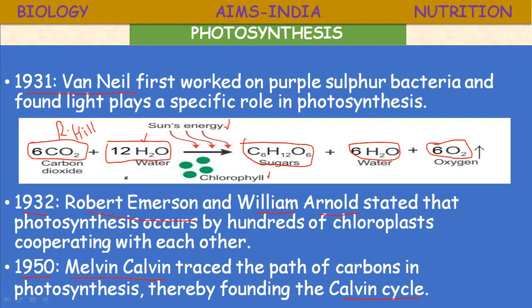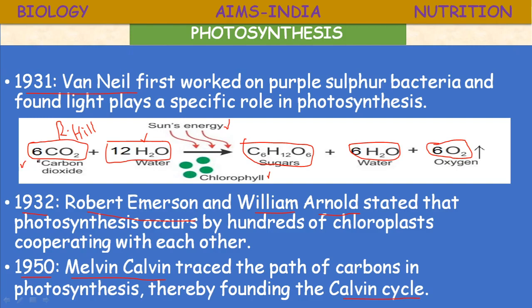Actually, first a general equation was given: CO2 plus 2H2O, in the presence of light and chlorophyll, gives rise to CH2O plus H2O plus O2. That is the general equation of photosynthesis, but this equation was modified by Robert Hill. This is the well accepted equation.